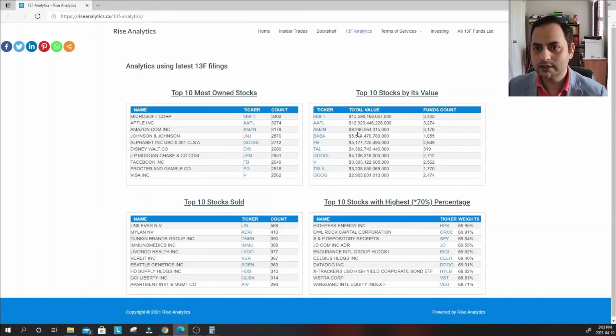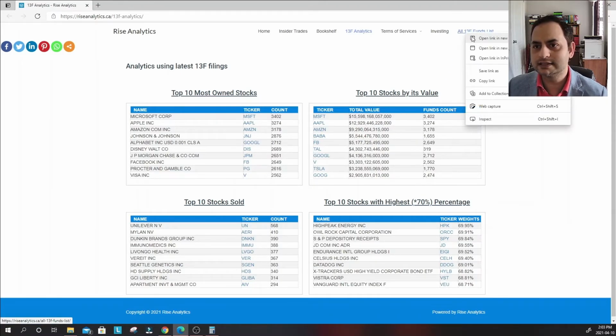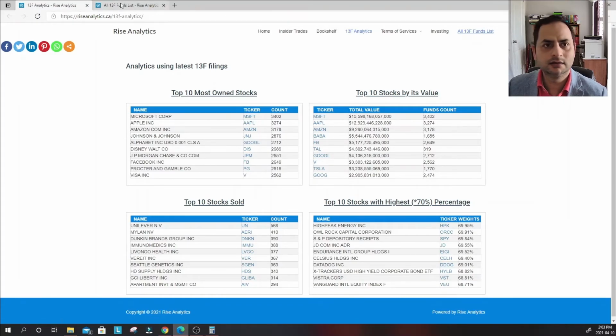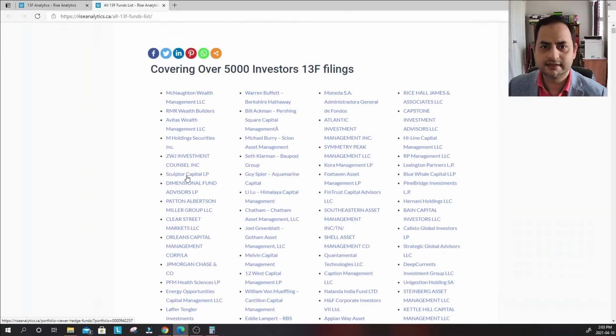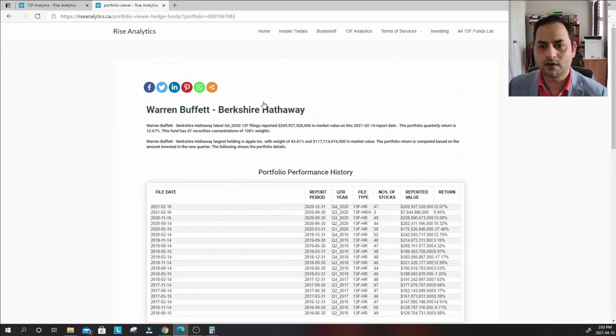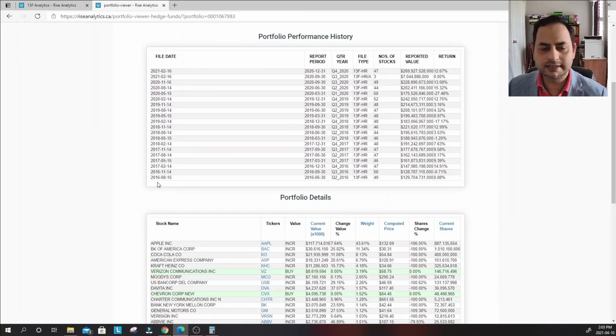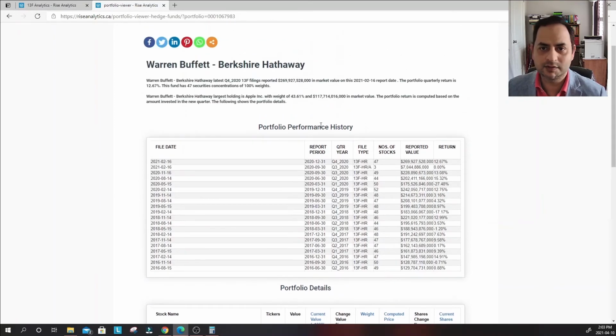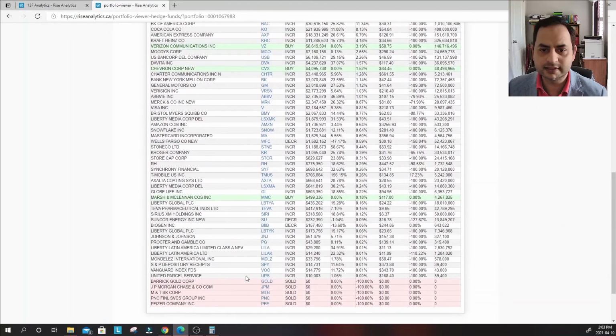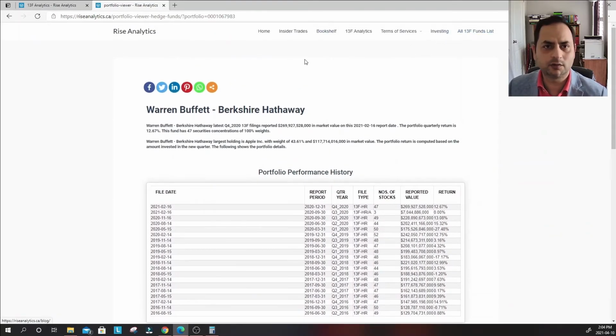And this is on the total stock value, the total amount invested in these top 10 stocks. Look at how much the funds have invested: 3,402 funds in Microsoft, 33,274 funds in Apple. If you want to see the whole fund list, you click here on all funds, and you'll see the list here. We have the famous Warren Buffett, and you see in 2016 he started from $129 billion, and now he's at $269 billion as per the last quarter. And here you can see some of his stocks, and similarly other portfolio stocks as well.